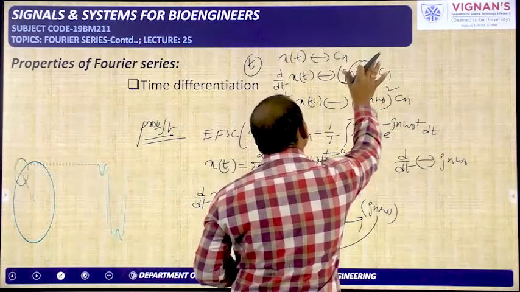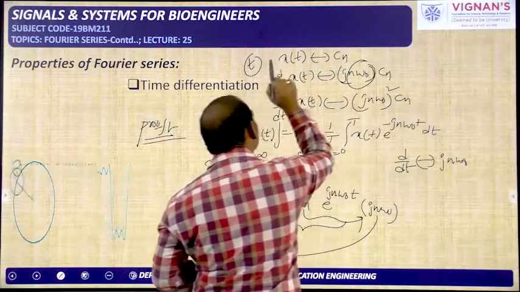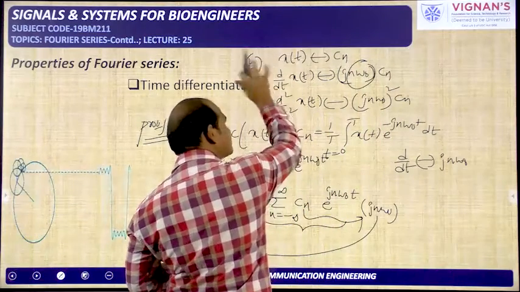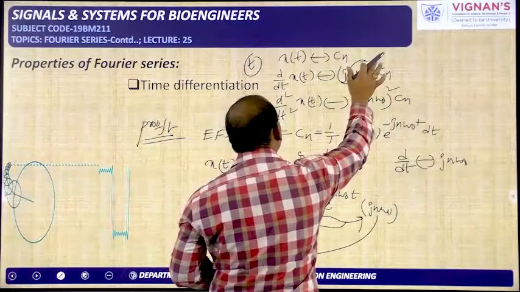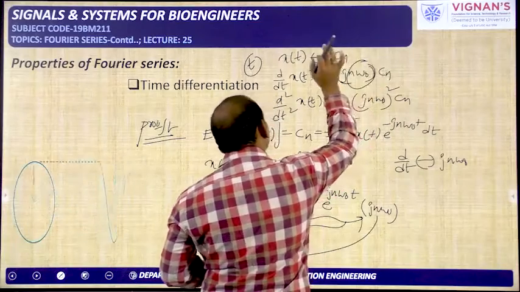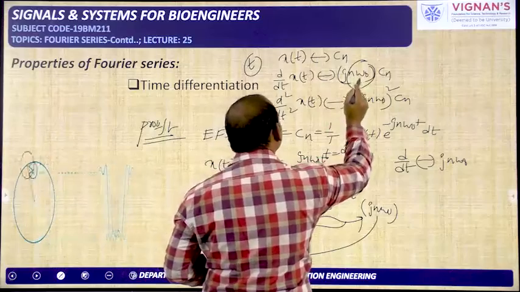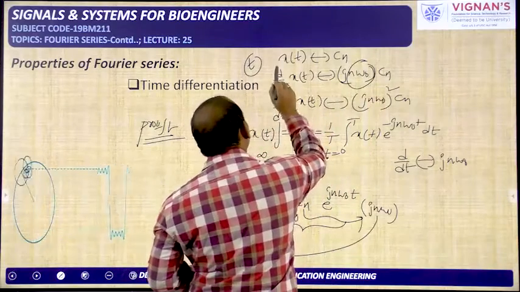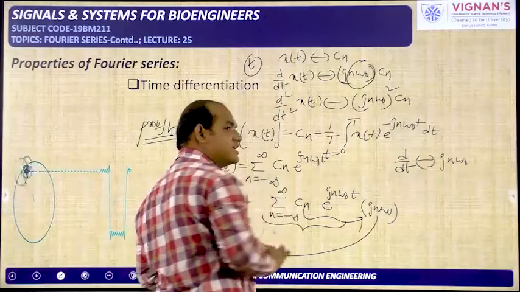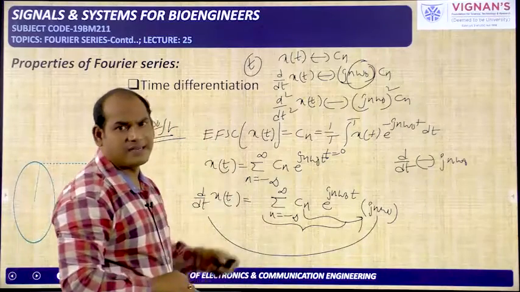If you perform the differentiation in the frequency domain, you have to multiply the signal with its variable, that is t. Here you are multiplying with the independent variable n omega naught when differentiation is performed in the time domain. If you perform the differentiation in the frequency domain, in the time domain you need to multiply with its variable, that is t. Remember this one, this property will come in the remaining transforms also.